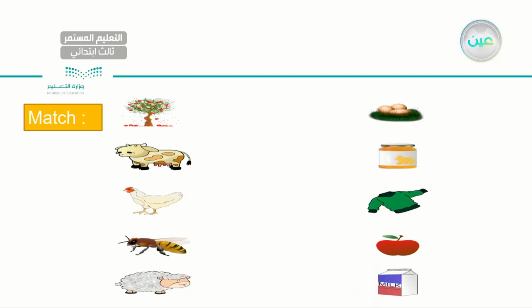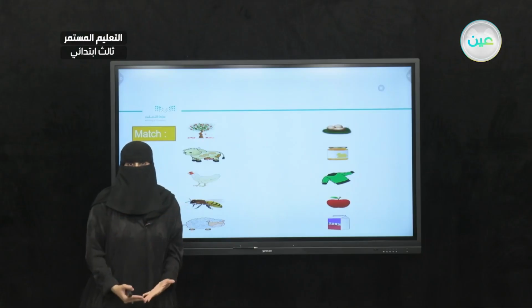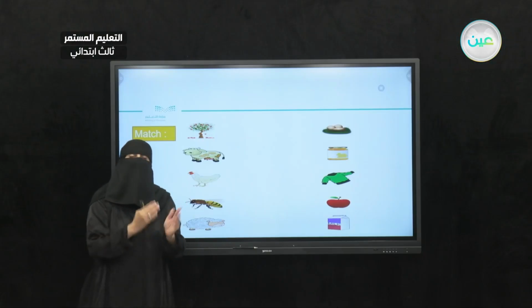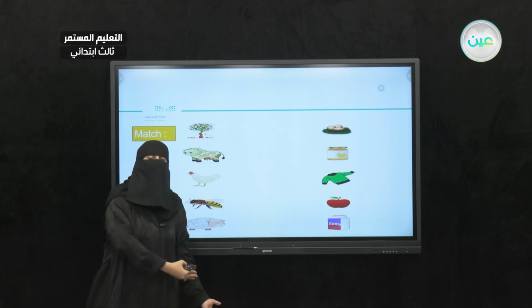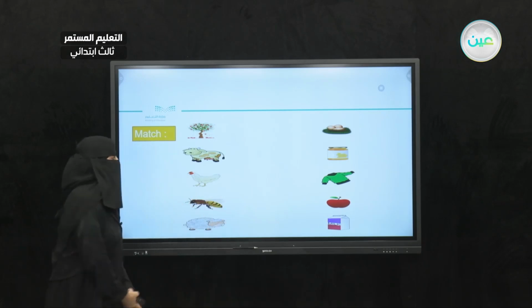Now, I have this one and I try to add two more. Here I have a tree that produces something. Then I have a cow, a chicken, a bee, and a sheep. And I have the products on the other side. Now let's try to match. For this one, I'll be giving you 30 seconds. Try to guess, try to match it, and after 30 seconds, I'll be revealing the answers for you.